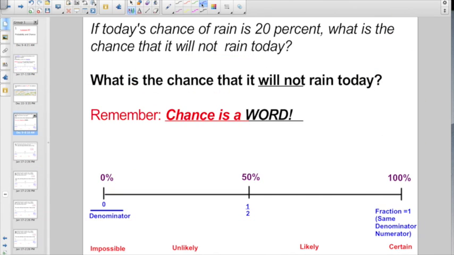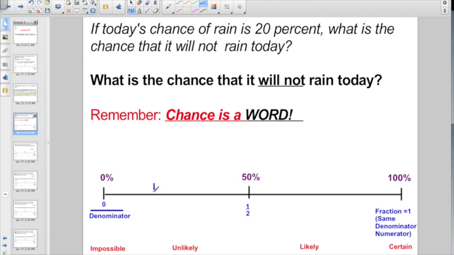So let's dive right into it. Remember, we are going to have problems like this for the rest of the year, so we are going to have to make our peace with it. Take a look here. It says, if today's chance of rain is 20%, what is the chance that it will not rain today? And here's what you have to focus on: what is the chance that it will not rain today?